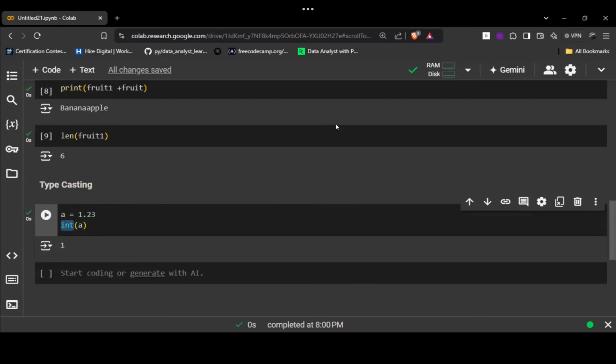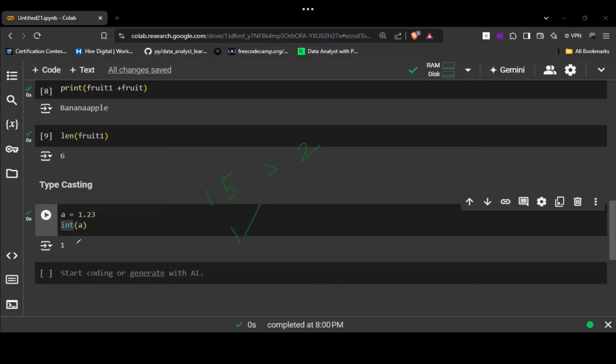Remember that thing from school time when we did rounding off: if the value is greater than 1.5, it is considered as 2, and if the value is less than 1.5, it is considered as 1. Remember that? It's like rounding off a number.